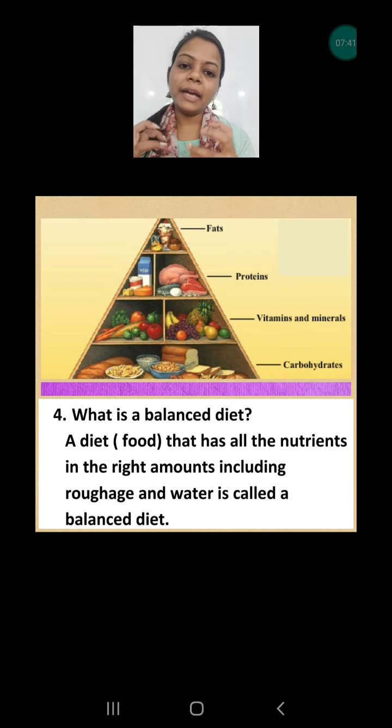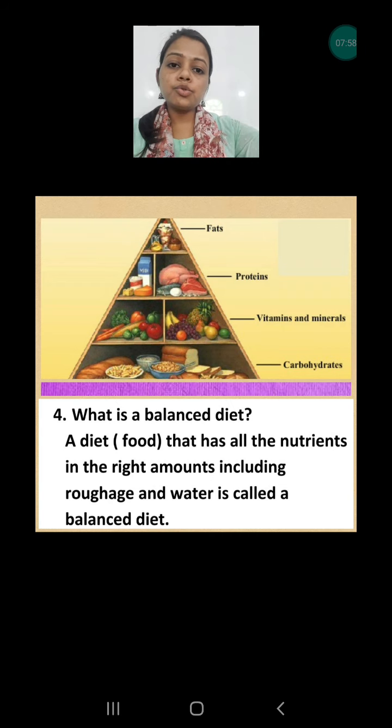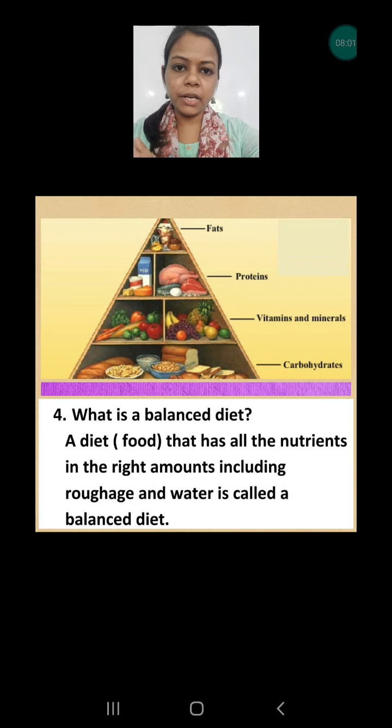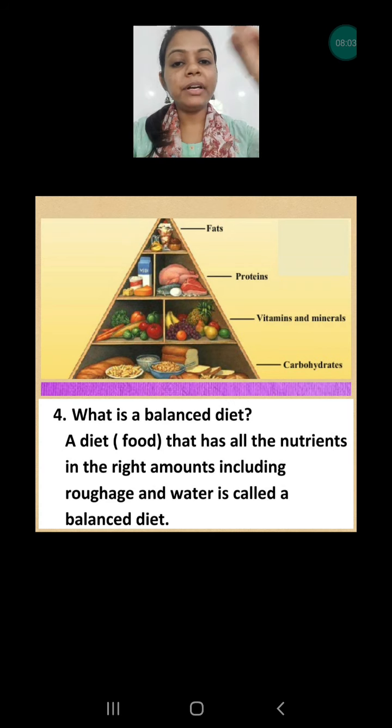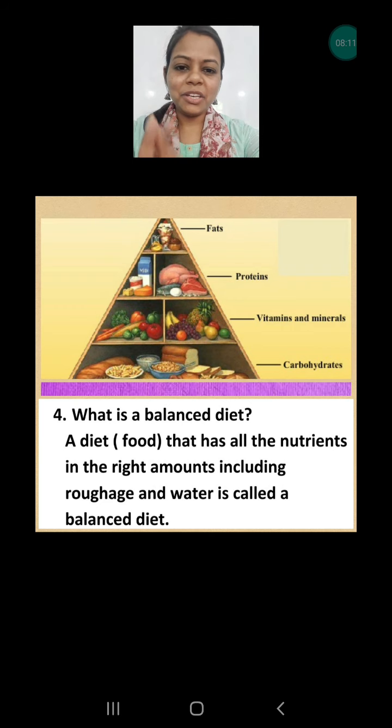So this type of diet is called a balanced diet, in which we include all types of food which have all types of nutrients, so that our body can have all the nutrients. Every food has different types of nutrients, so that is required. That's why we make different types of vegetables every day, so that our body can have different nutrition each and every day. So this type of food is called a balanced diet. Let's read the answer one time, it will make you clear. A diet that has all the nutrients in the right amounts, including roughage and water, is called a balanced diet.